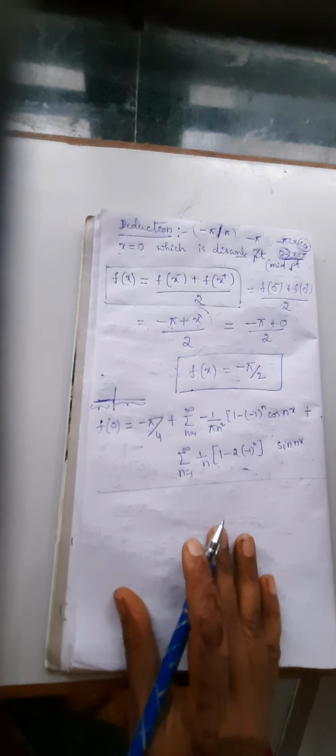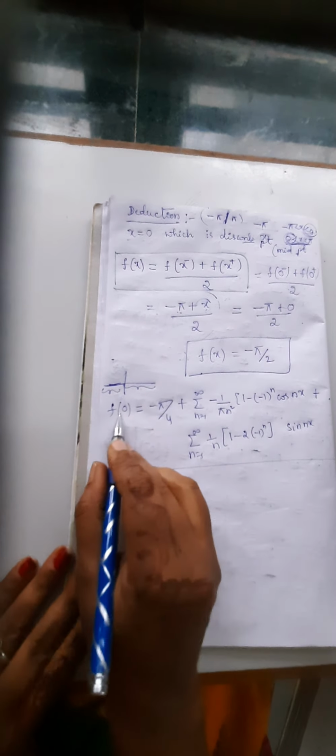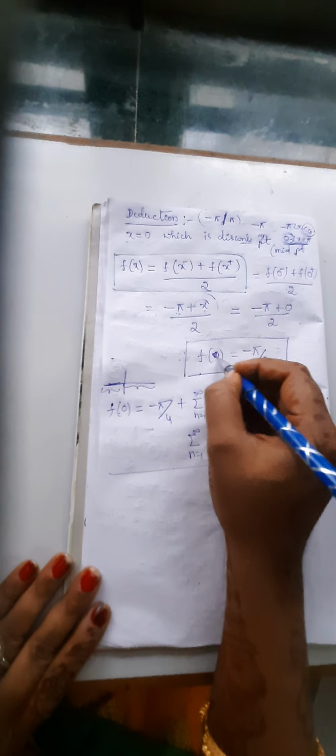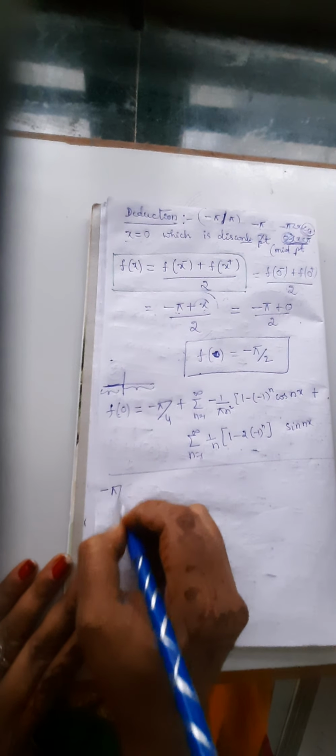This is the series. In this series you have to substitute x is 0. X is 0 means we got minus pi by 2.